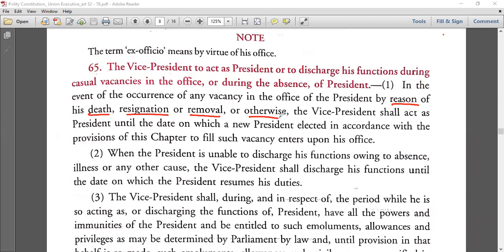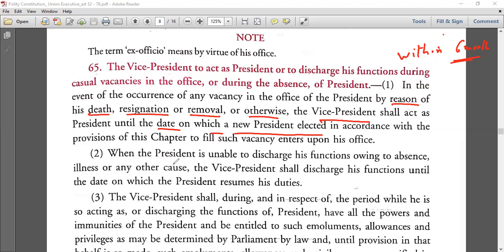If these are the reasons, the vice president shall act as the president until the date on which a new president is elected. A new president has to be elected within 6 months from the date of vacancy, already covered in the last article. Until then, because the constitutional framework cannot work without the office of the president, the vice president will act.